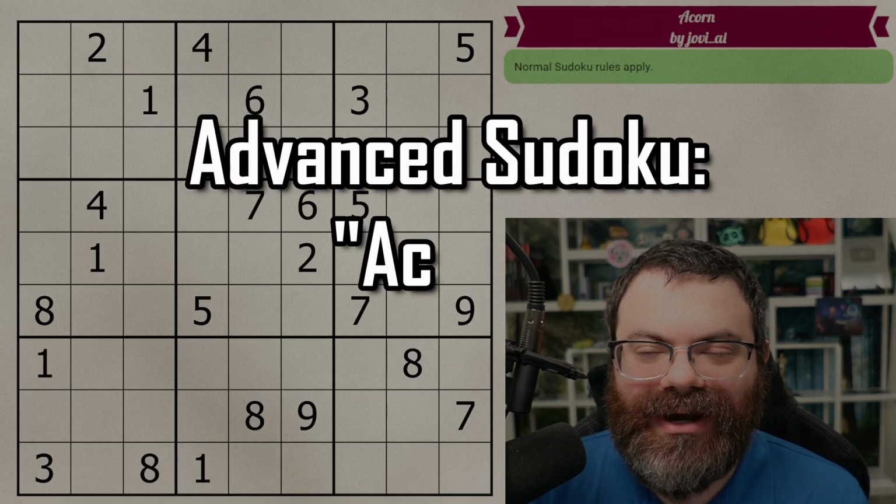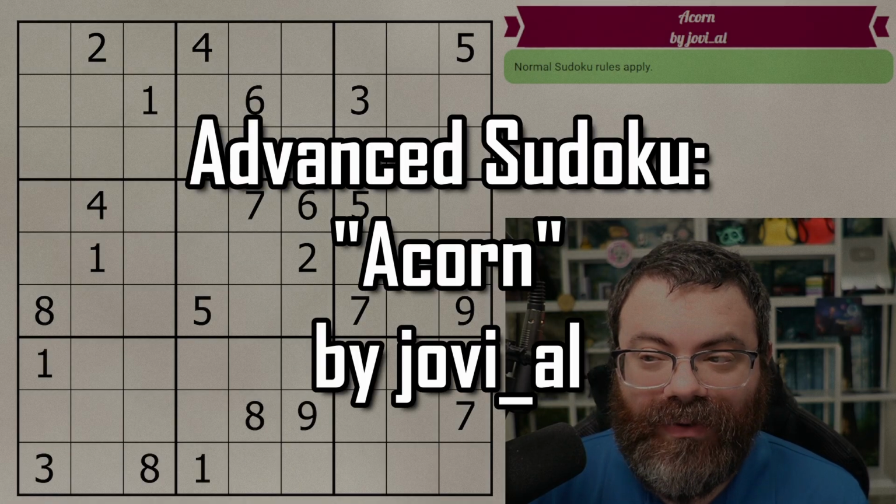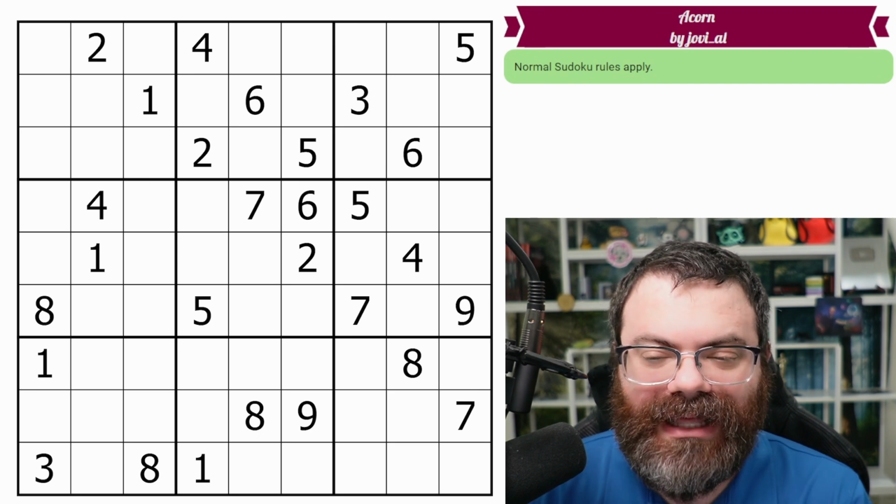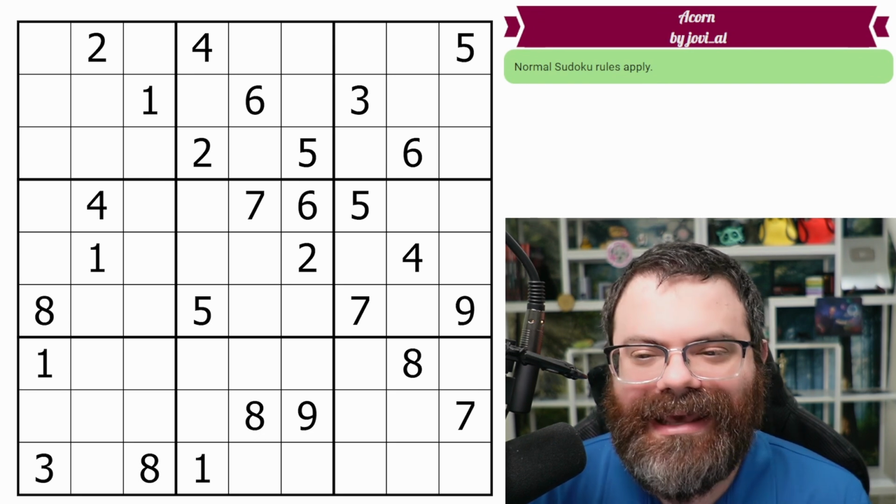Hello, let's continue our Advanced Sudoku series with Acorn by Jovial. This is puzzle number 3 of chapter 5 of the Sudokult Gospel document.